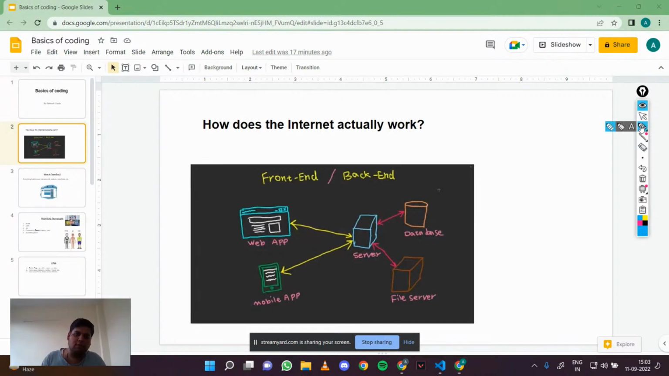Before moving on to basics of coding, let's understand how our internet actually works. We are live on the internet right now. You must use the internet in your day-to-day tasks as well. So let's understand how the internet actually works.